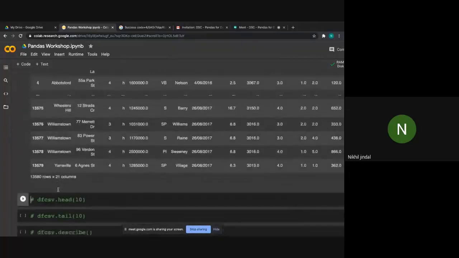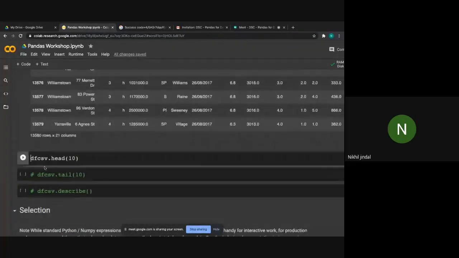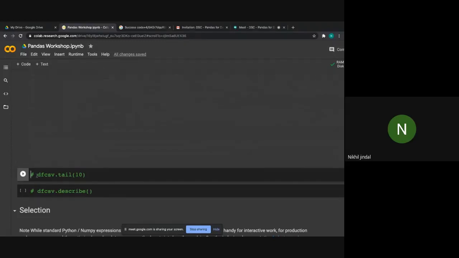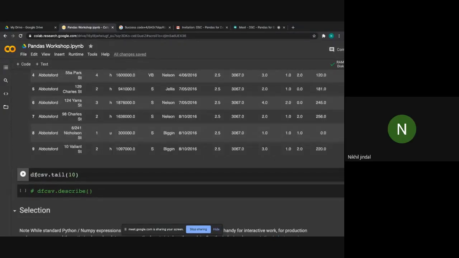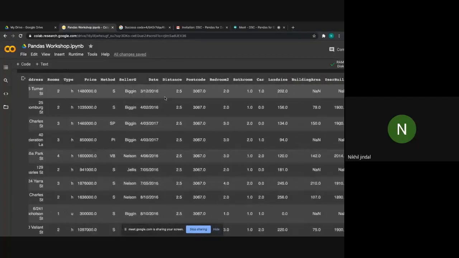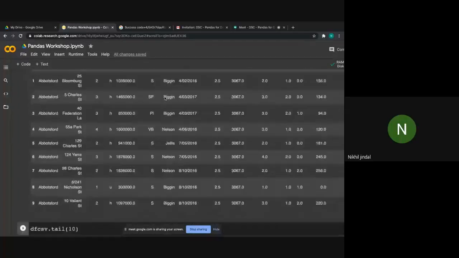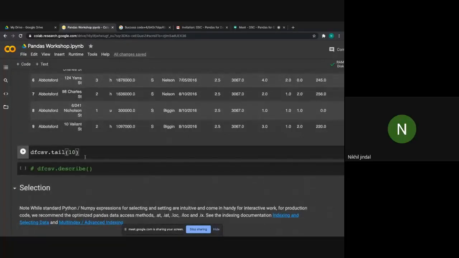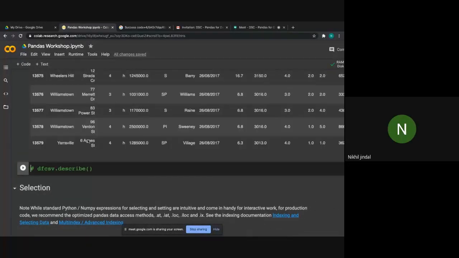So now let's read some functions on it. df.head will print the top 10 rows of this data frame, as you can see, from 0 up to 9. It has printed all the columns. Similarly, tail will print the last 10 rows.